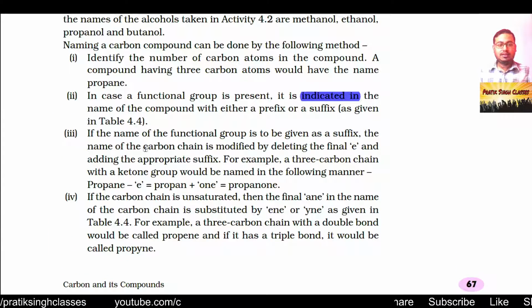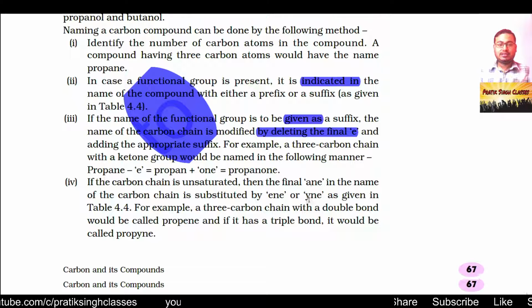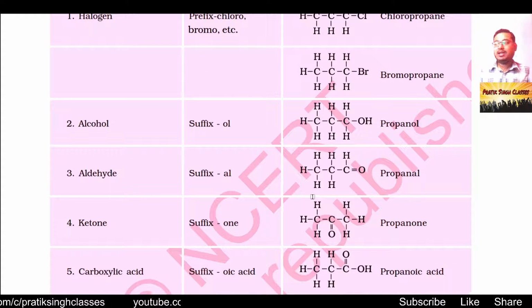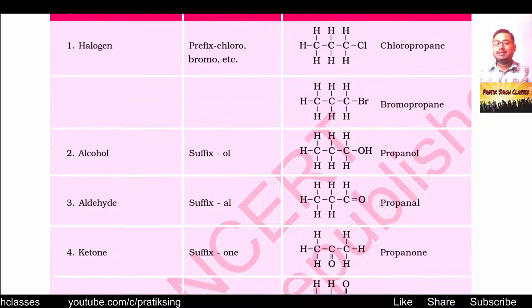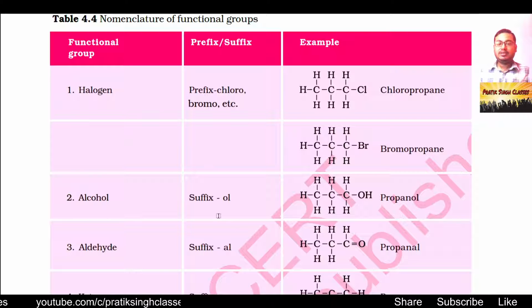Now coming to the next: if the name of the functional group is to be given as a suffix, the name of the carbon chain is modified by deleting the final e and adding the appropriate suffix. In the alkane family, methane, ethane, propane, butane, the last e is removed and the suffix is attached. For example, when we have the suffix -ol for alcohol, for 3 carbon atoms we have the name propane, so remove the e at last and add -ol, so it will become propanol.